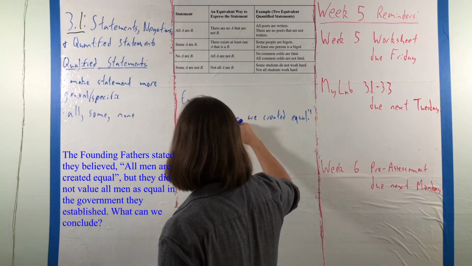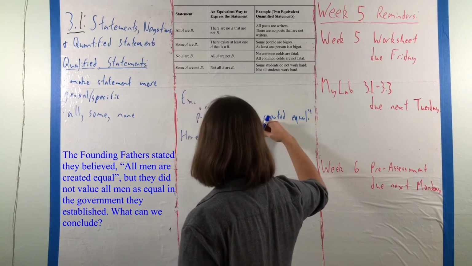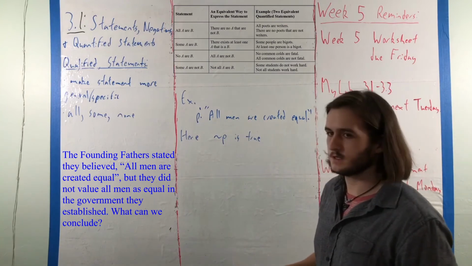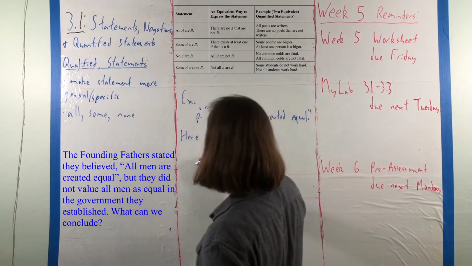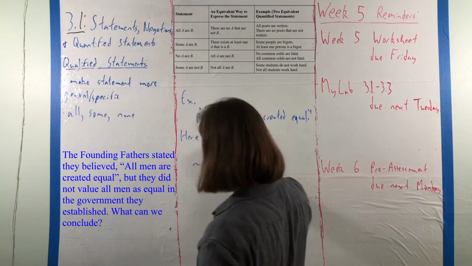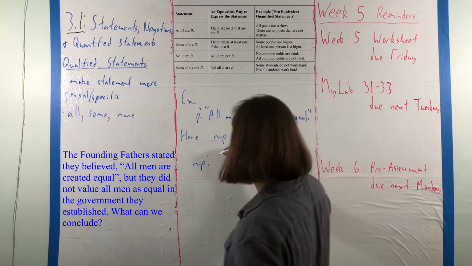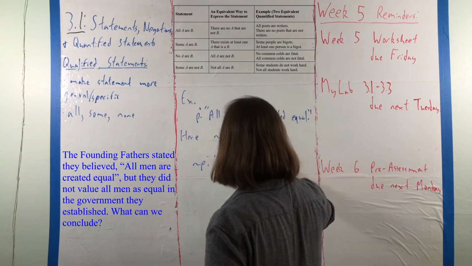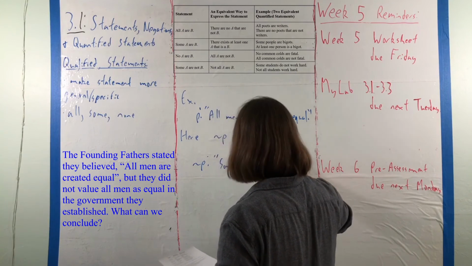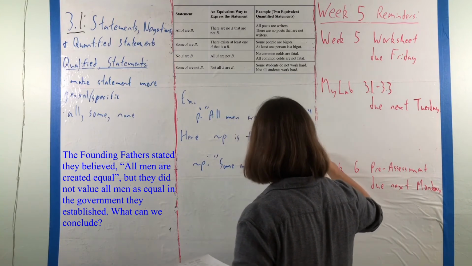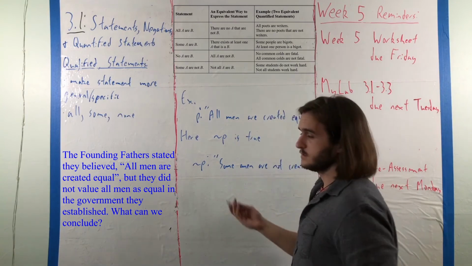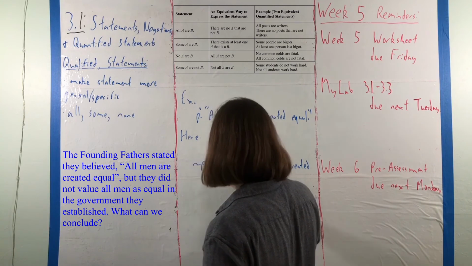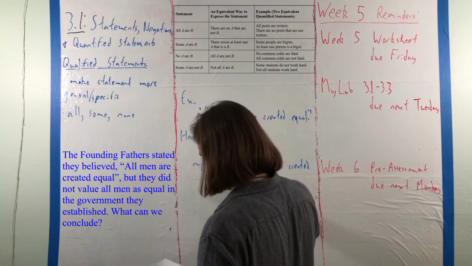Here we would say that the negation of P is true, which, because we have this statement here as our original, we can write the negation in a couple of different ways, where one, that for me is the most logical, is some men are not created equal. That is not to say that this is my belief, that is to say that this is the belief of the Founding Fathers, at least as based on the information we have.